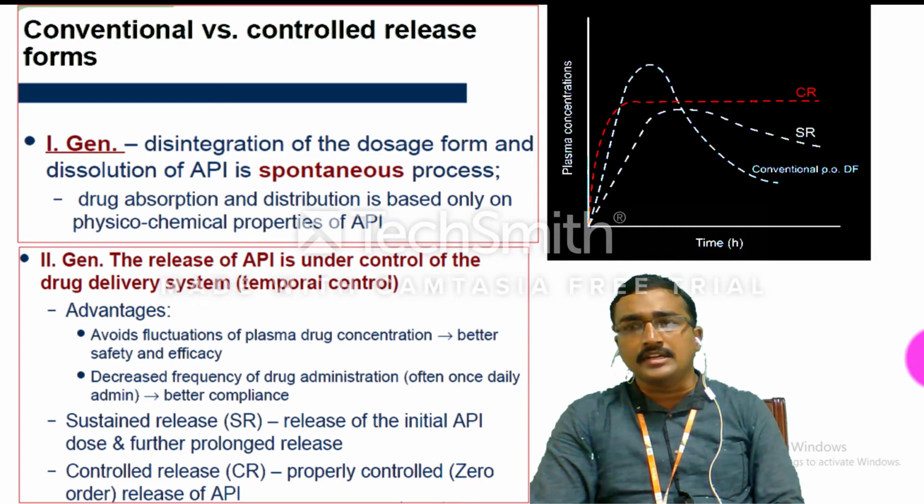Sustained release means the release of the initial API dose, and the release profile will be prolonged. Controlled release means the drug is released in a predetermined manner. The release profile will be mainly time dependent, and the drug is released in a predetermined manner. That means it comes under a properly controlled order of the API. These mostly follow a zero order release rate.